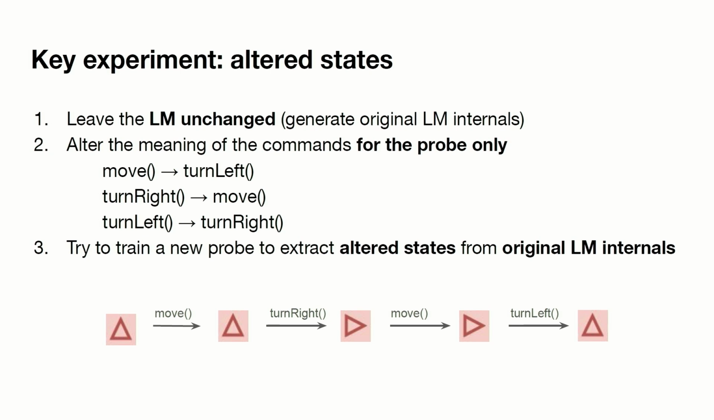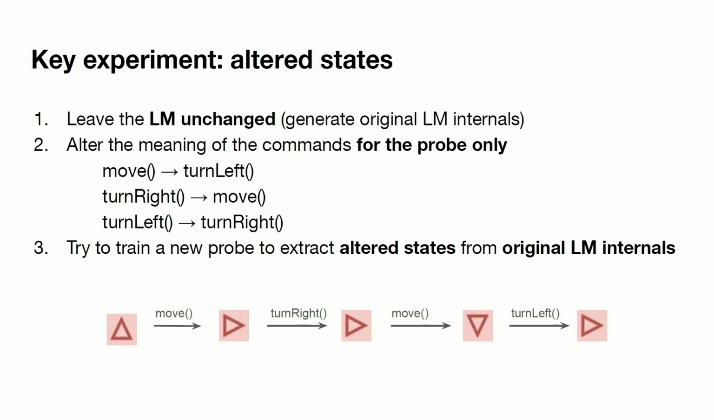So what we're going to do concretely is we're going to fix the language model now. That thing's not changing anymore. We're going to change the meaning of the commands for the probe only. So now every time the probe sees turn right, Carol is actually going to turn left. Sorry, when it sees move, it's actually going to turn left. And when the probe sees turn right, Carol is actually going to take a step forward. And the key is that the probe should be able to do this equally well, right?